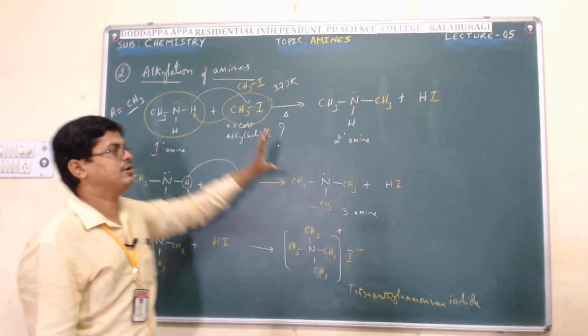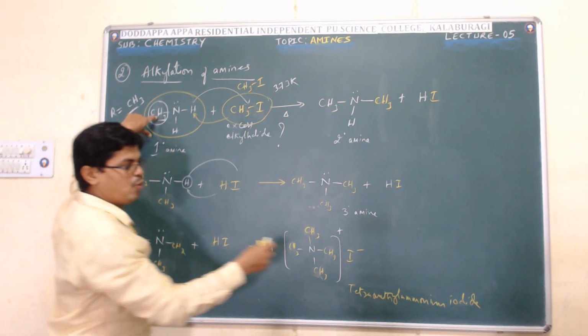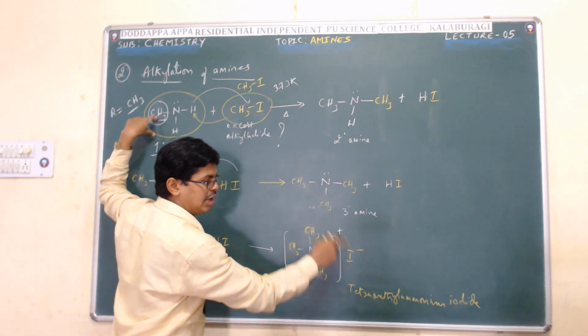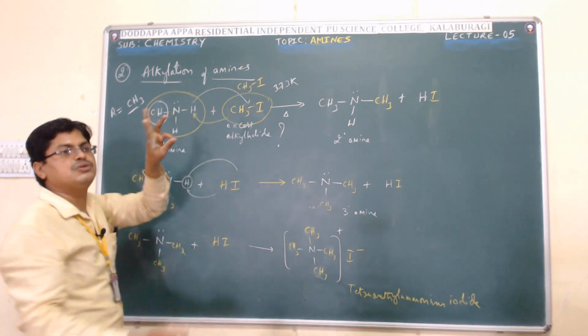Look at here, only one R group is there. For a quaternary ammonium salt, 4 R groups are required, which means it requires 3 more.